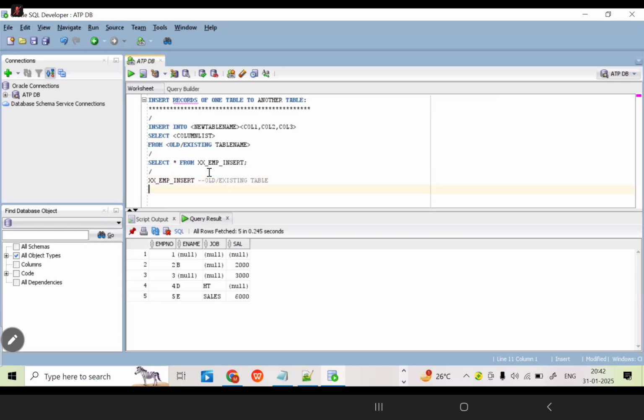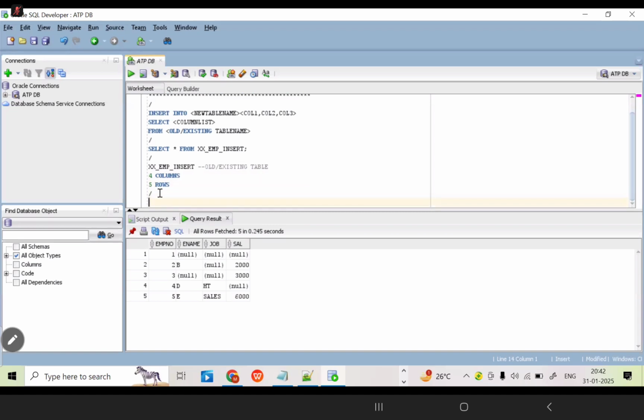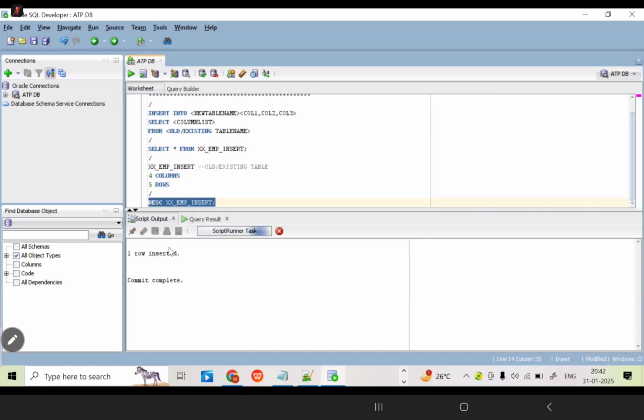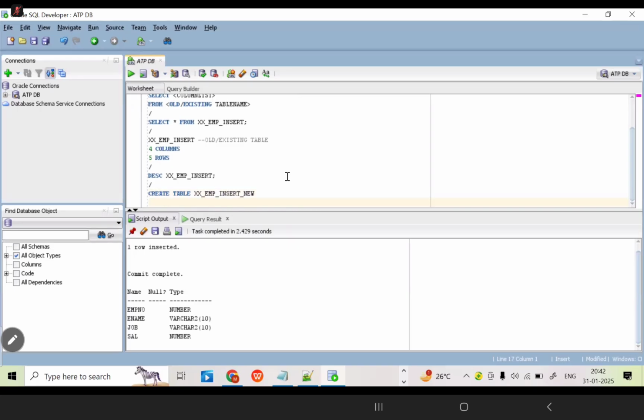Okay, just write like this. How many columns are there? 4 columns. How many rows are there as of now in this table? 5 rows. Now, I'm going to create one table with the same structure as the old table. For example, let me describe xx_emp_insert. This is the old table, and it is already present in the database. Now I'm going to create one new table: create table xx_emp_insert_new. This is my new table name.